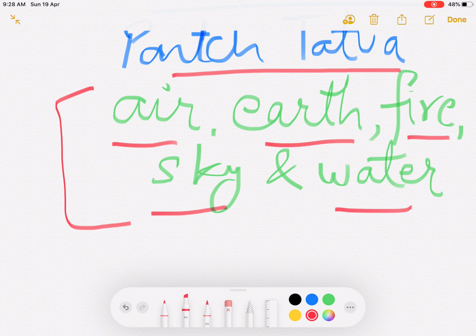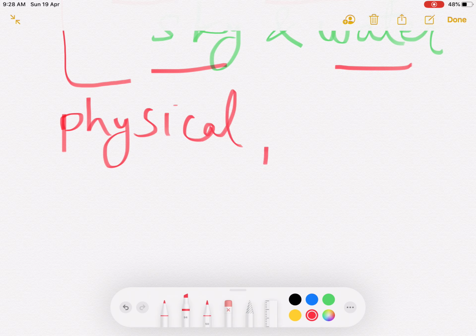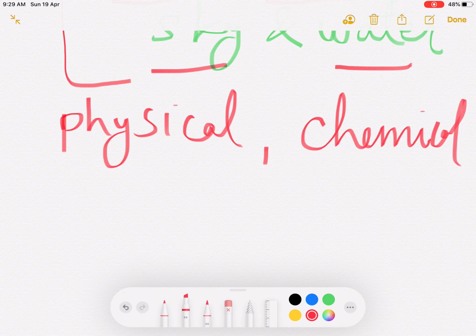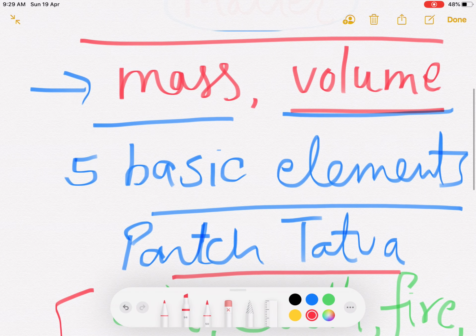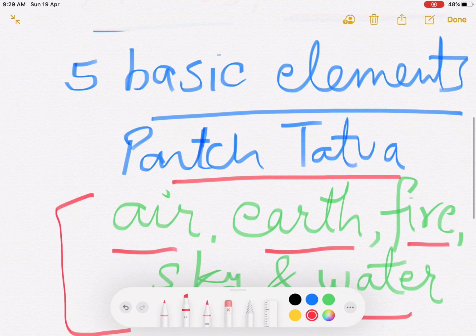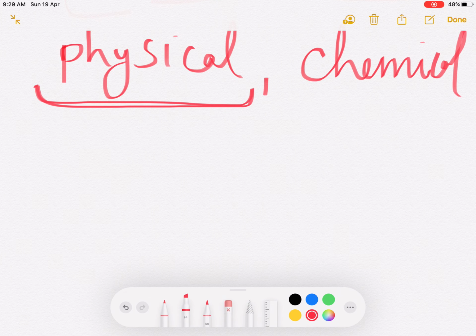But modern day scientists have evolved 2 types of classification of matter, based on physical properties and chemical properties. In this chapter we will discuss the classification of matter based only on physical properties. Chemical properties we will discuss in other chapters. Got it? So first, what is matter? After that, the 5 basic elements called Panch Tattva, and now the classification according to the physical properties.